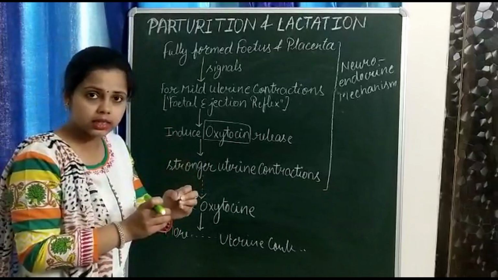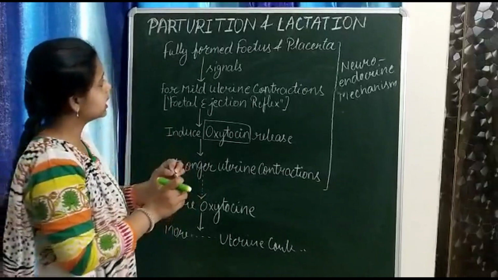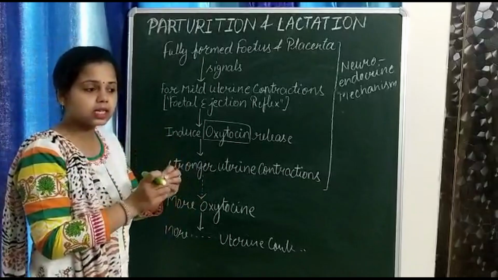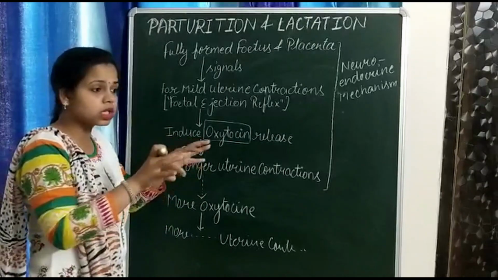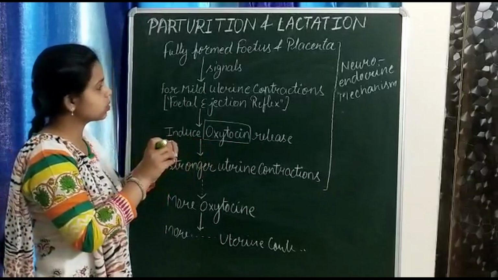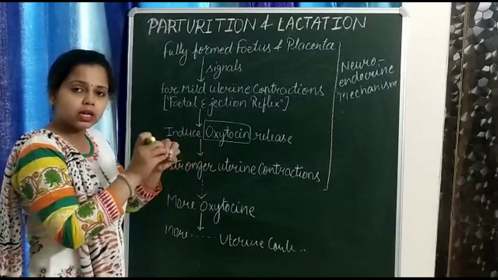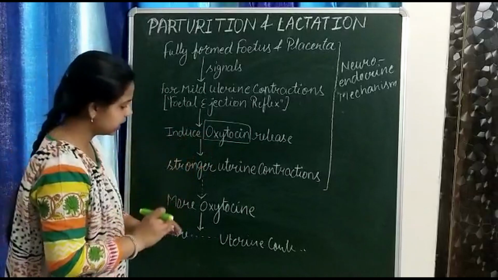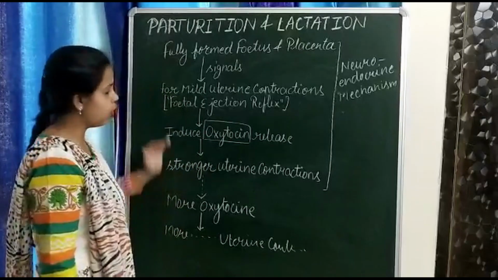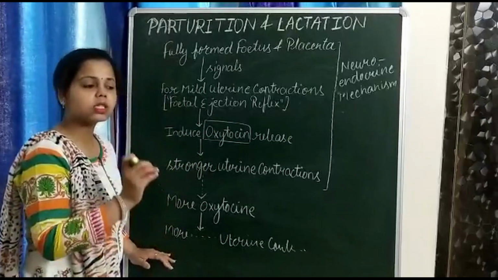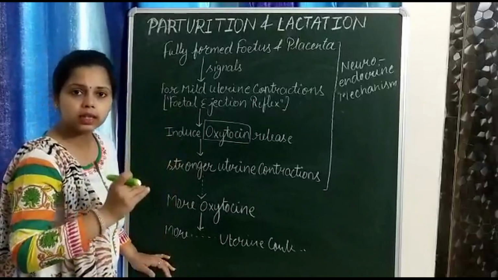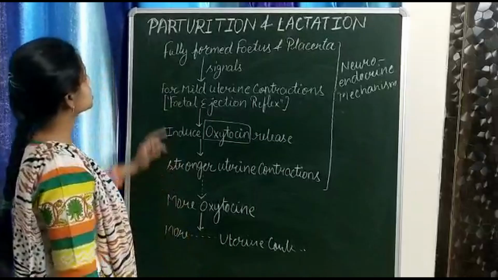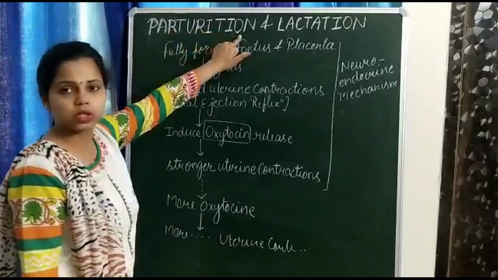Who releases relaxin? The placenta. The placenta releases relaxin. This relaxin is responsible for loosening of ligaments. What does it do to the ligaments? It loosens them, causes dilation, and finally all these events and processes cause expulsion of the baby from the uterus through the birth canal, and this process is called parturition.